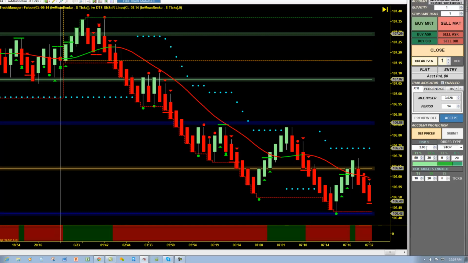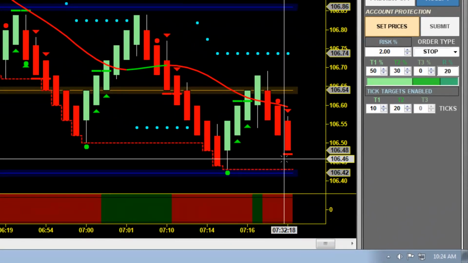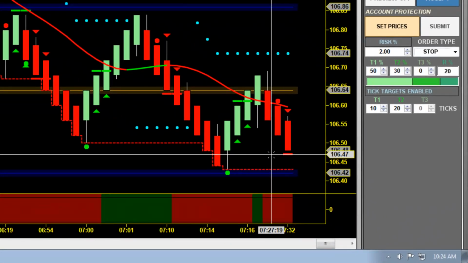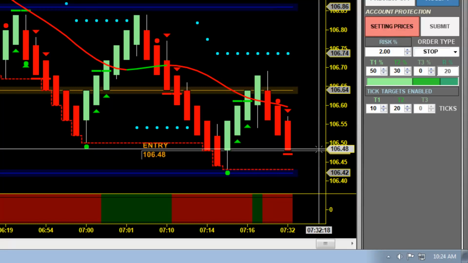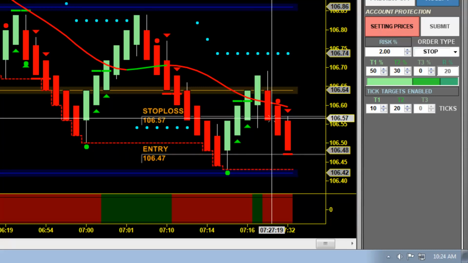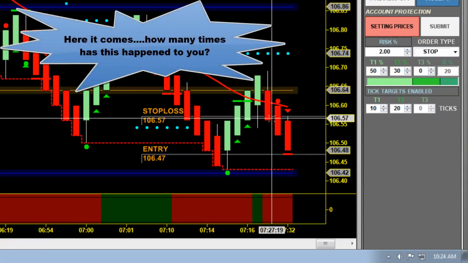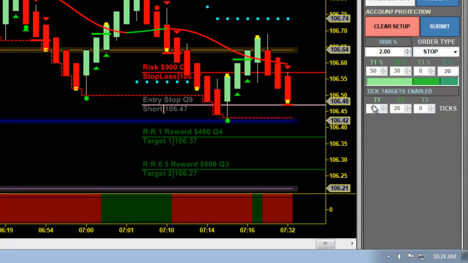I'm going to go ahead and risk 2% of my account right here. And of course, here's my entry here at 106.47. So here's what I'm going to do. I'm going to set my prices here as if I were going to take this trade. There's my entry at 106.47. Let's say I'm using a 10-tick stop. Very typical recommendation as far as entries and exits go. And then I've already picked my targets of 10 and 20 ticks. I like a preset target.